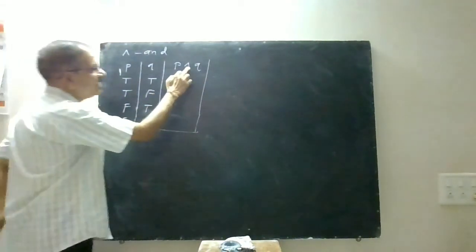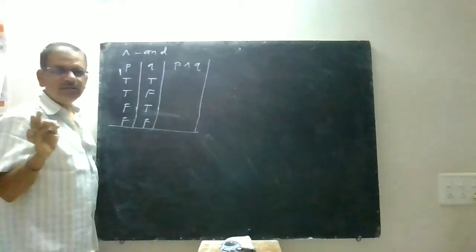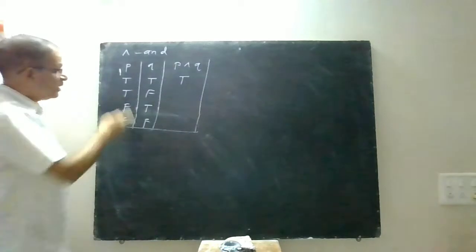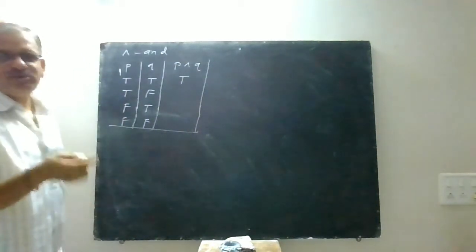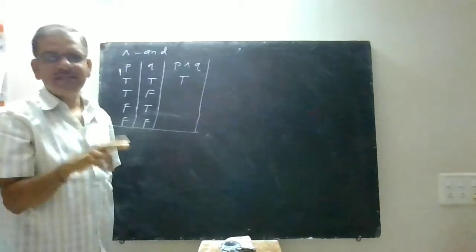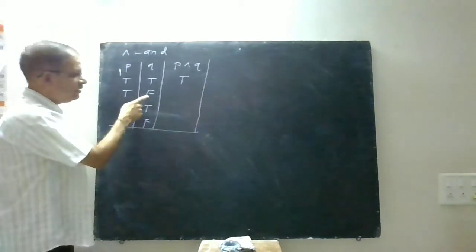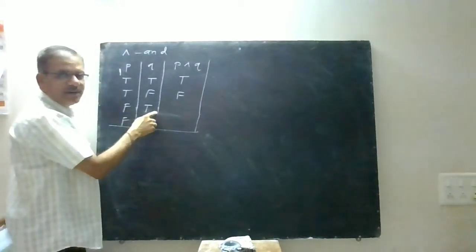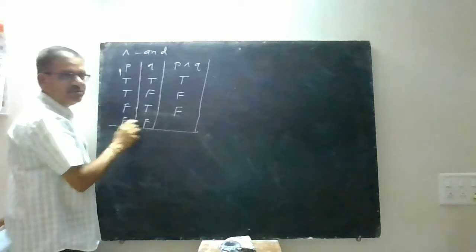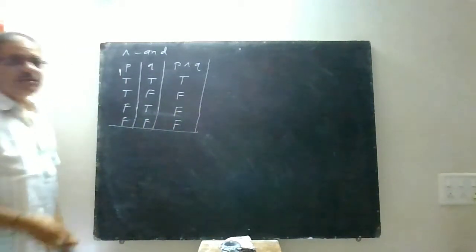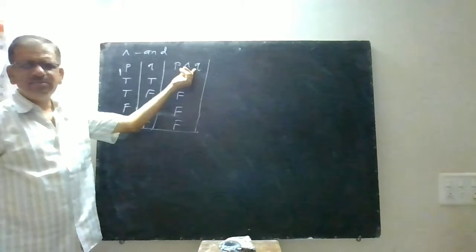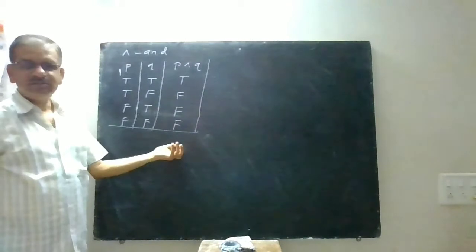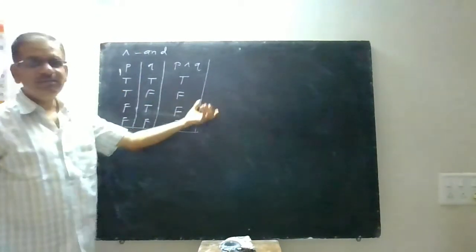Now the condition is that in logic you have to think logically. When both are true, what will be the truth value? It will be simply true. For example, suppose you pass both subjects, then you pass. Suppose you fail in one subject, then you fail. If you fail in the first one and pass the second one, you also fail. And if you fail in both subjects, you fail. So in the table of AND, you just have to remember that when both are true, the value is true. You don't have to remember the false values. So this is what we call the truth table for AND.